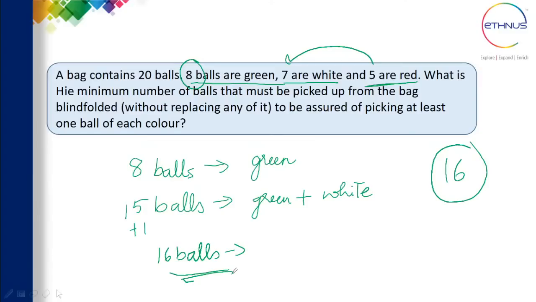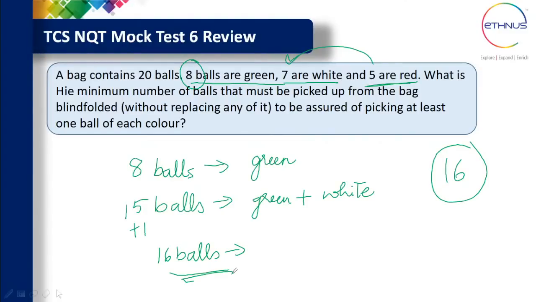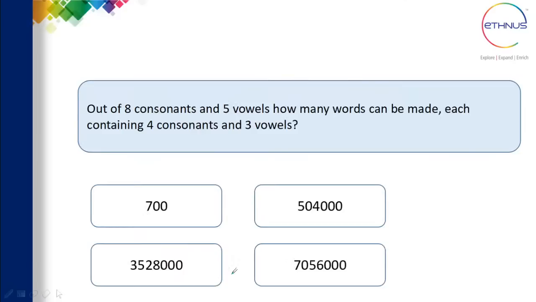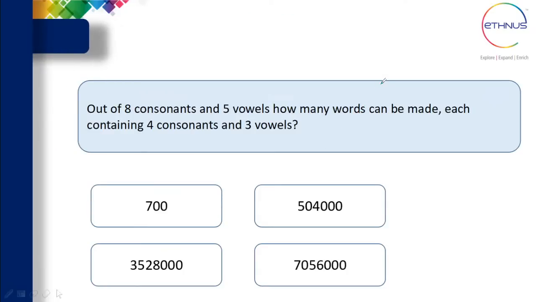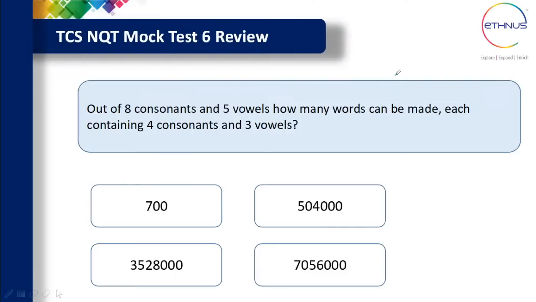Okay, I hope you understood this problem. So let's go to the next question, and the next question is on the screen. This is also an interesting question. Out of 8 consonants and 5 vowels, how many words can be made each containing 4 consonants and 3 vowels?